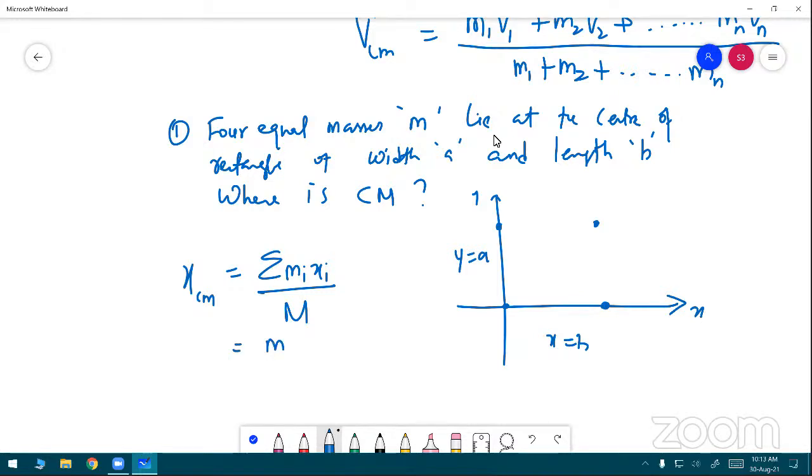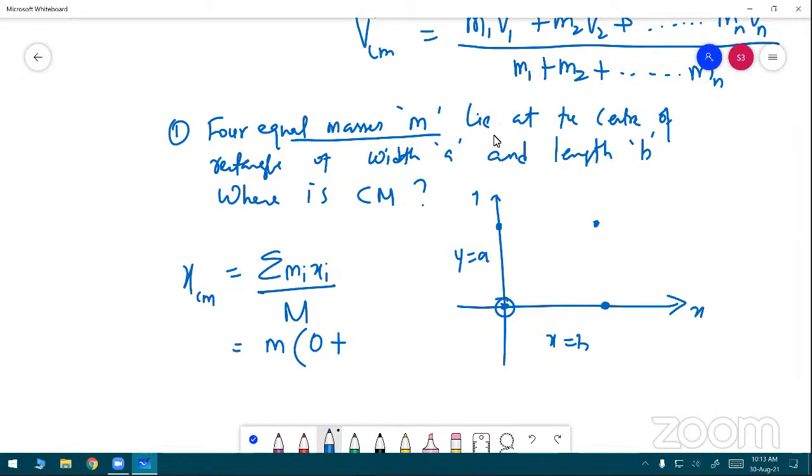M of x1 plus x2, m1 x1 plus m2 x2 whole divided by m1 plus m2. So m is common because of 4 equal masses m. That's why I want to take this. The first one is 0, this point 0, plus another one is b.